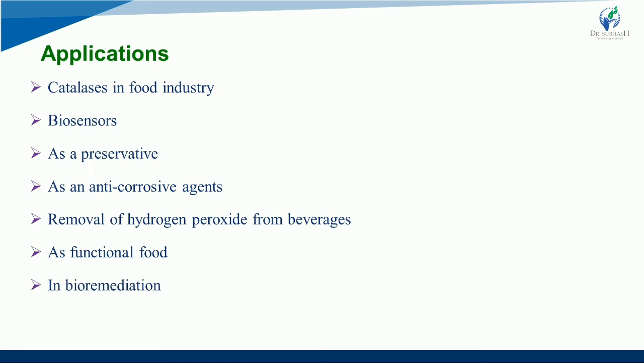Next is bioremediation. It can also be used in bioremediation, as hydrogen peroxide is a bleaching agent in textile and paper industry. Traditional methods to remove unused hydrogen peroxide involve extensive washing of bleached fabrics, resulting in generation of alkaline wastewater, right? So hydrogen peroxide is removed with chemicals such as sodium bisulfite, that also lead to high salt level in the process stream. And the high catalytic rate renders catalase an attractive eco-friendly alternative for H2O2 removal, that is hydrogen peroxide removal.